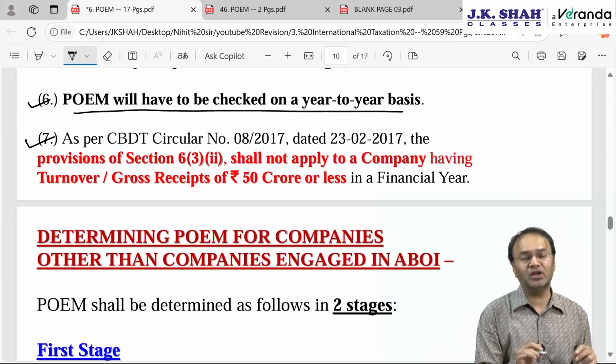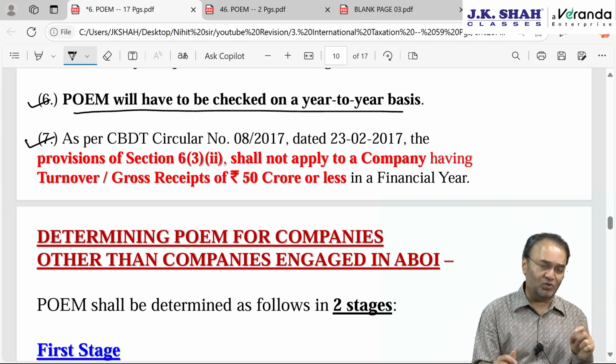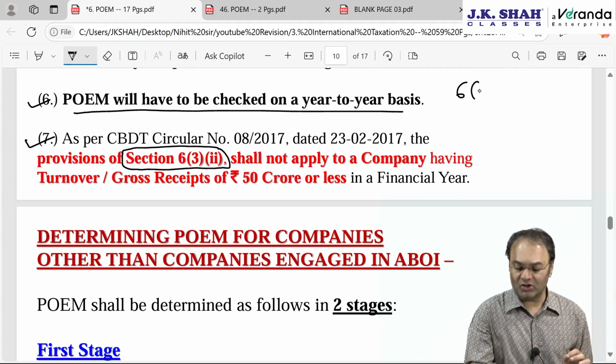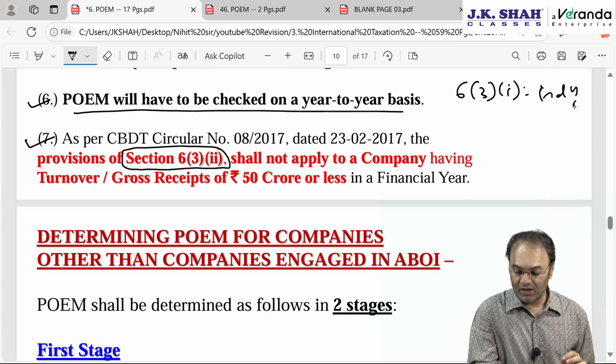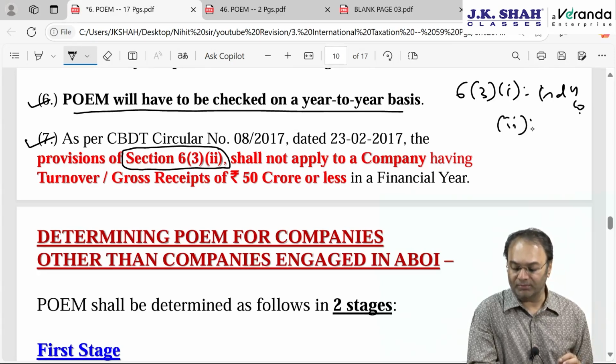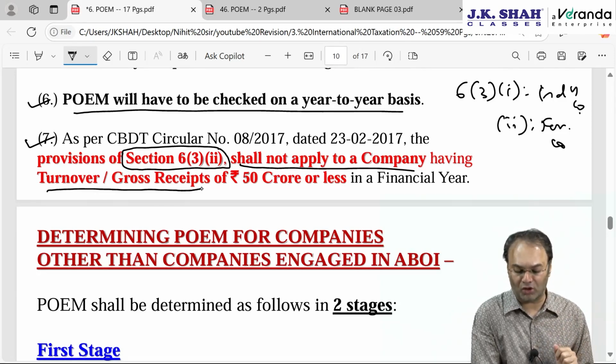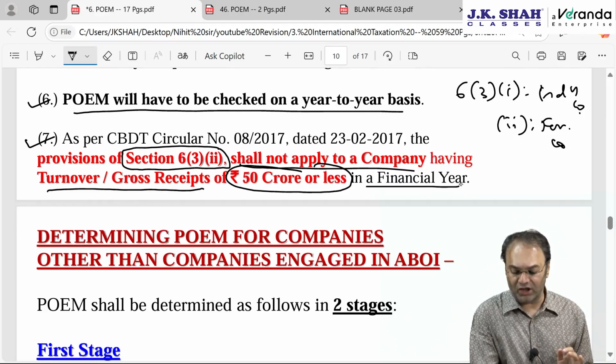An important point which can come in the form of an MCQ is that this concept will not apply as given in Section 6 clause 3 subclause 2. Section 6 clause 3 subclause 1 is for an Indian company, and subclause 2 is for a foreign company, that is, a company other than an Indian company. For a foreign company, the concept of POEM will not apply for a company whose turnover or gross receipt is 50 crore or less than 50 crore in a given financial year.